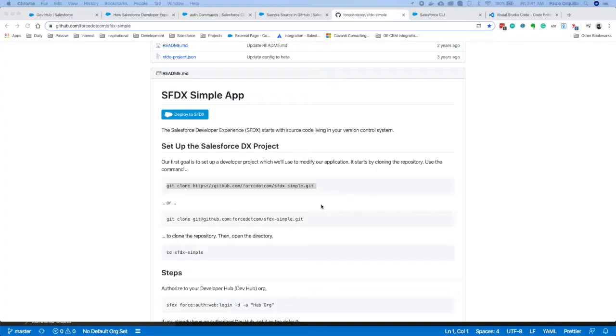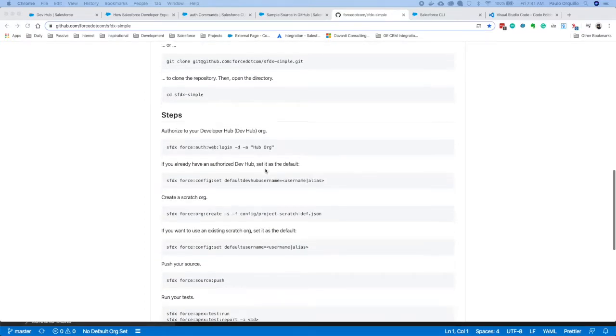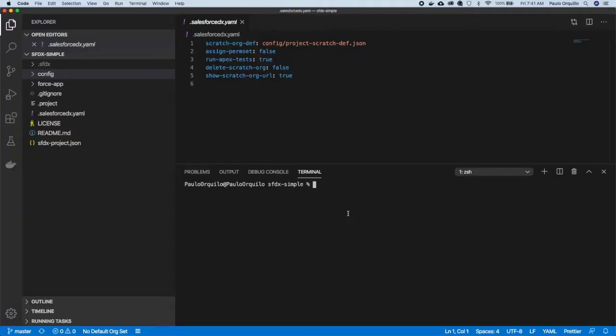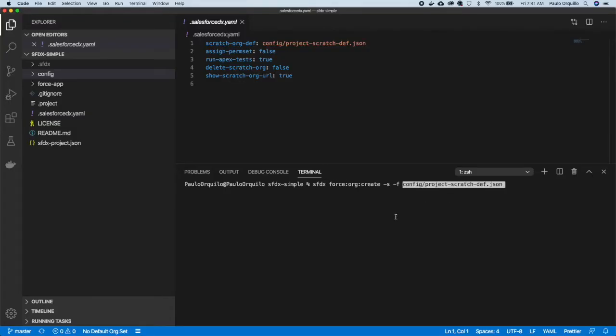So let's go back to here, and the first thing we want to do is authorize the DevOps org, which we already did. Next is to create a scratch org. To create a scratch org, let's do it this way: SFDX, we say org create, and just hit tab to autocomplete, and you have these parameters -s -f, and you say config file project definition. When you hit this, you're going to hit an error, which I'm going to show you how to resolve.